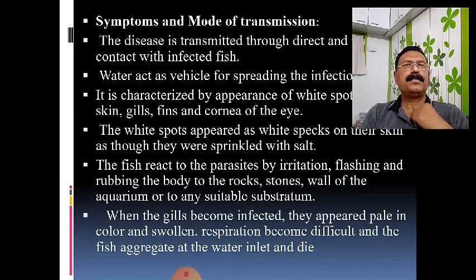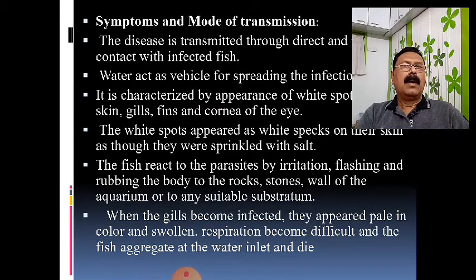When we see the symptoms of that disease, the symptoms are very well visible. You can observe them very well with the naked eye in the aquarium and in the fish pond. As we stated earlier, it is transmitted through direct and indirect contact with infected fishes. Water acts as a vehicle for spreading this disease, and it is characterized by the presence of white spots over the skin, gills, and fins.